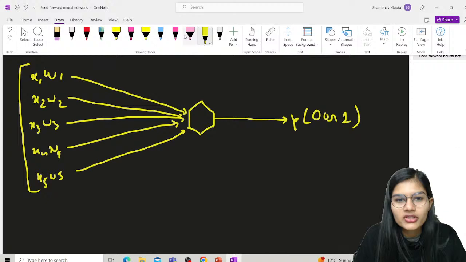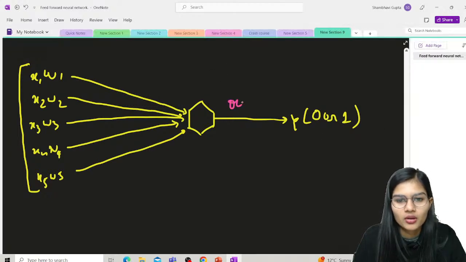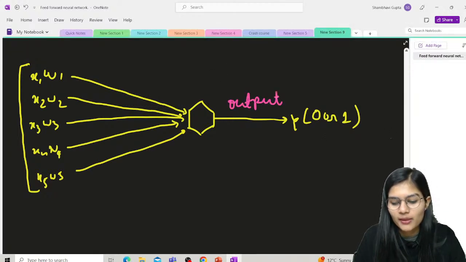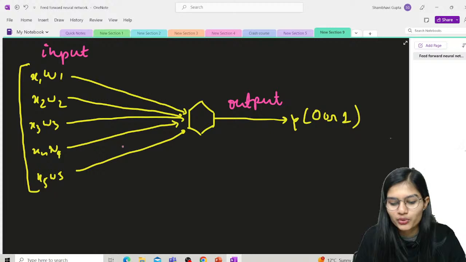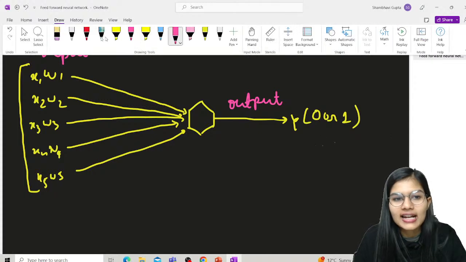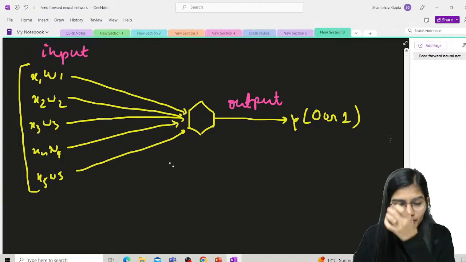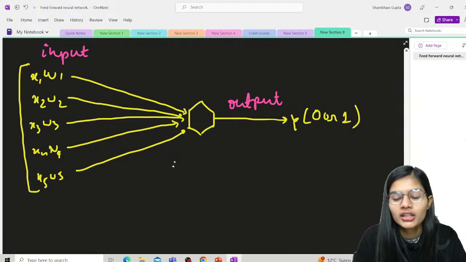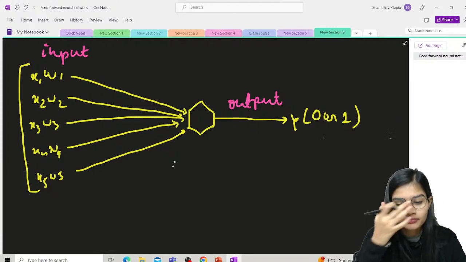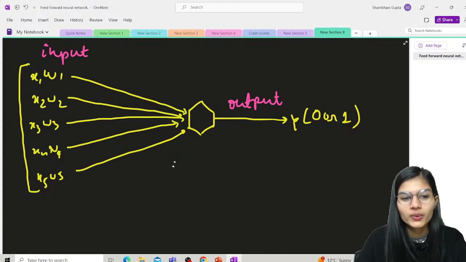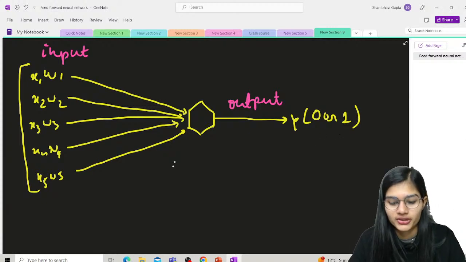So now just try to listen up over here. Whatever inputs you have entered, these are all of my inputs, which these different lines I am using, and they go over here. This line which is pointing towards something, that is my output term. So this is exactly how a feed-forward neural network looks like once we are working on this.